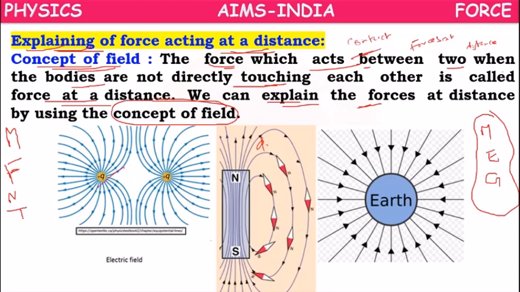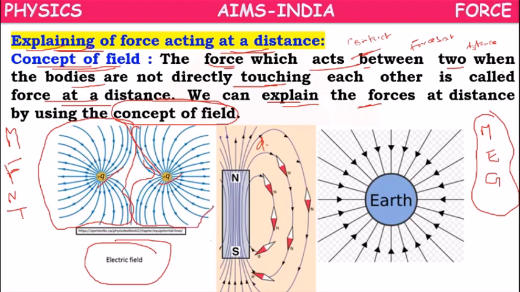Suppose here positive charge is there, here negative charge is there. Between the charges they will develop around themselves a kind of field which is called an electric field. The positive charge will develop around it, up to some distance, some electric field. In the same way, this is also a positive charge. This also develops one kind of electric field around it.